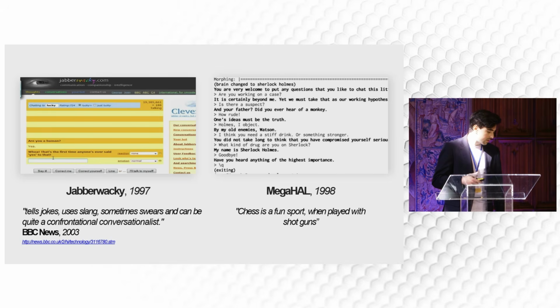Now, 30 years later, among other chatbots, but these two are particularly relevant to me, something changes. Jabberwocky in 1997 was quite similar in its underlying mechanism, but something changes in terms of how answers are selected. There's not only a predefined domain of conversations. It's not just about psychology anymore.